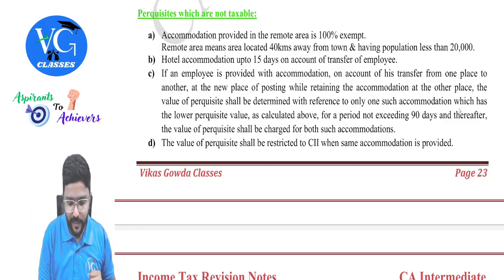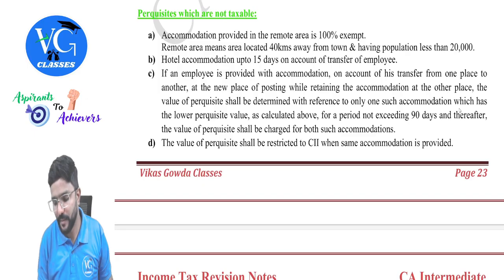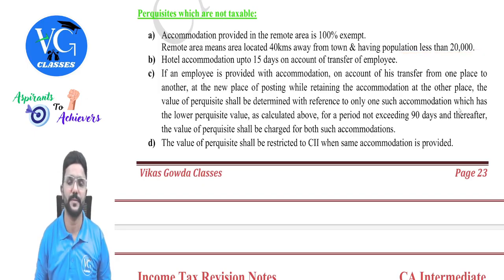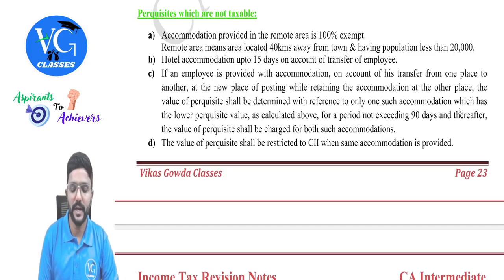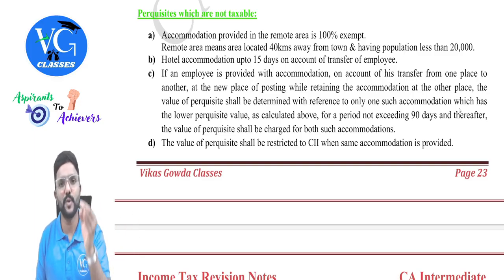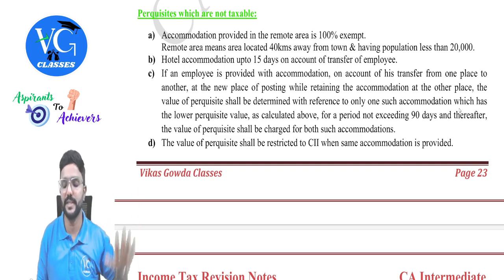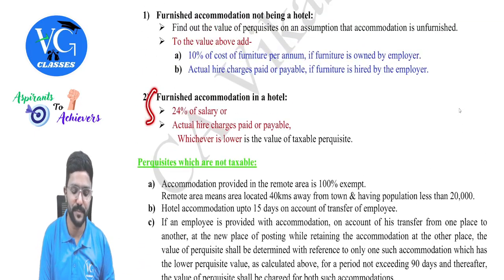No, no, no. Remote area means an area located 40 kilometers away from the town and having a population of less than 20,000. Okay, sir. And if an employee is transferred from one place to another and hotel accommodation is provided in the new place, up to 15 days it is exempt. Sir, what if it is more than 15 days? Then it will be taxable as per this provision.